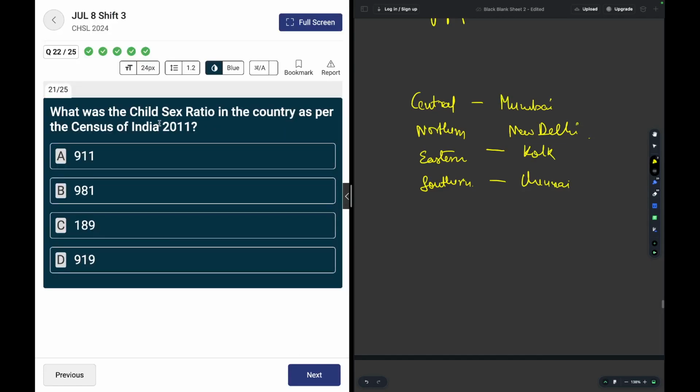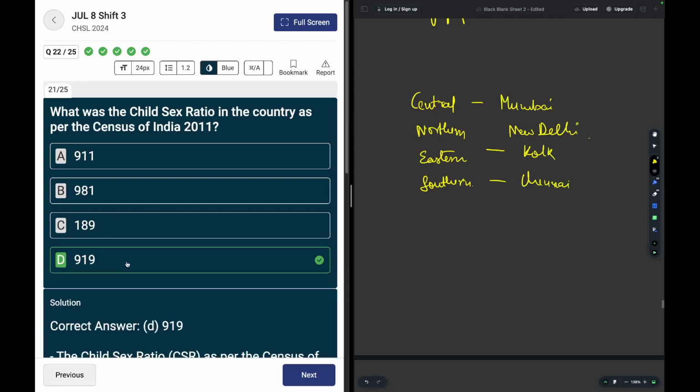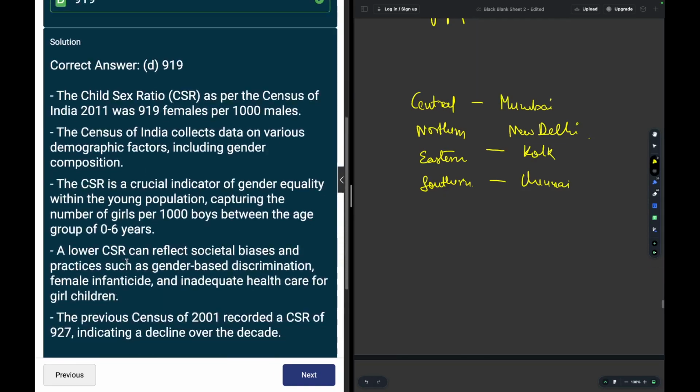What is the child sex ratio in the country as per Census of India 2011? The child sex ratio in India is 919. Okay, 919.